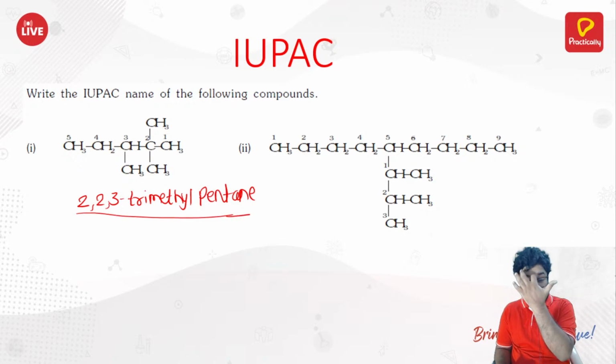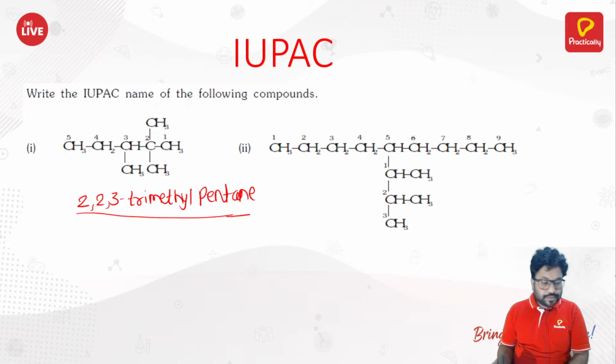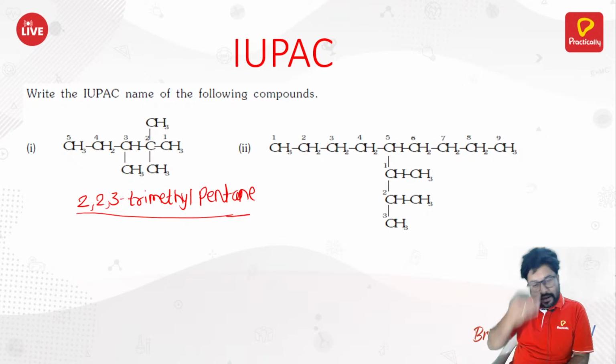Okay, now that was quite easy, right? What should be the name of this compound? Look at it. 1, 2, 3, 4, 5, 6, 7, 8, 9. So this is a complete straight chain, right? 9 means it's a nonane. Now what should be the name of this compound?